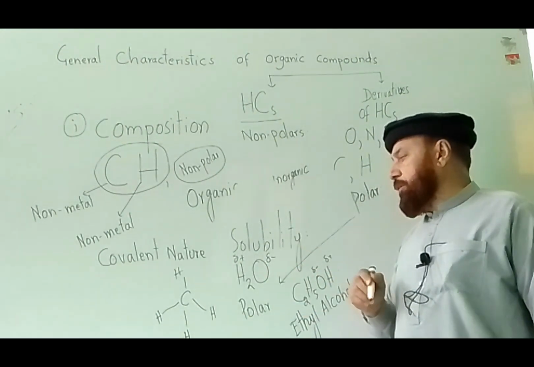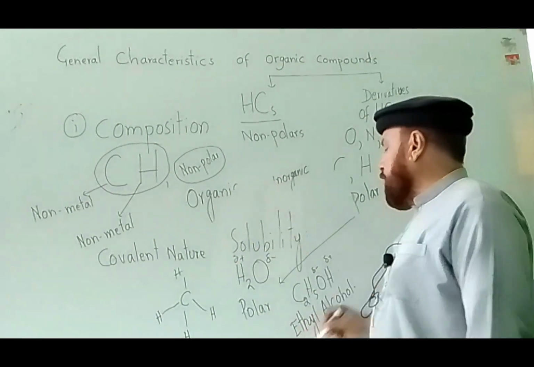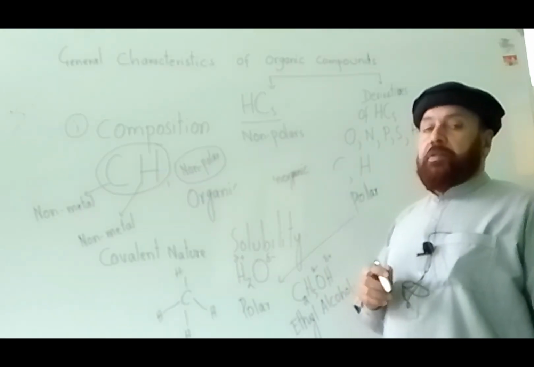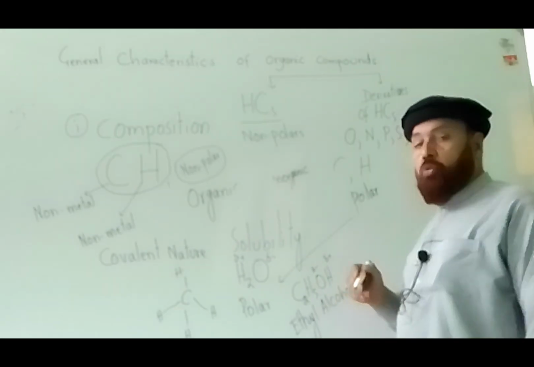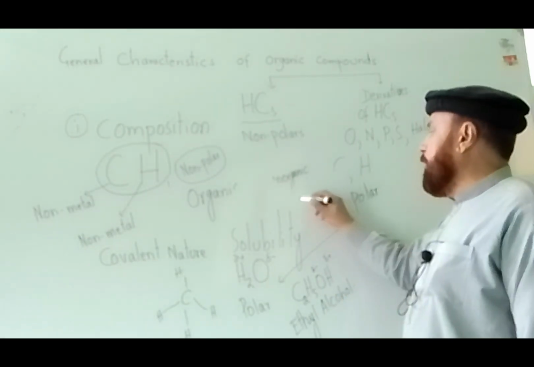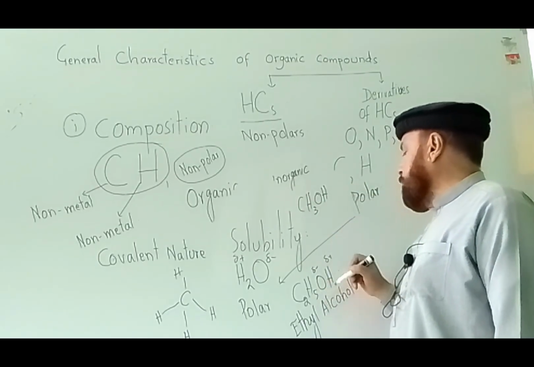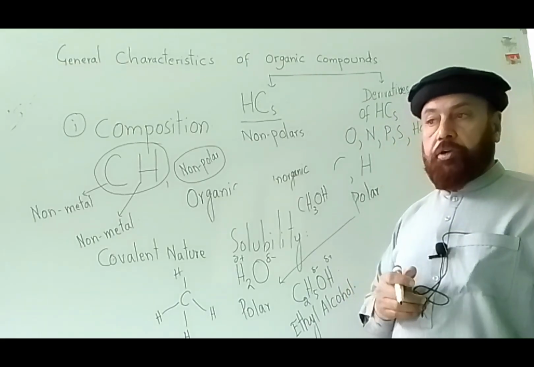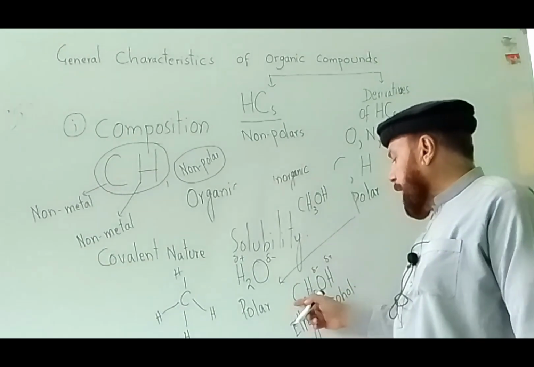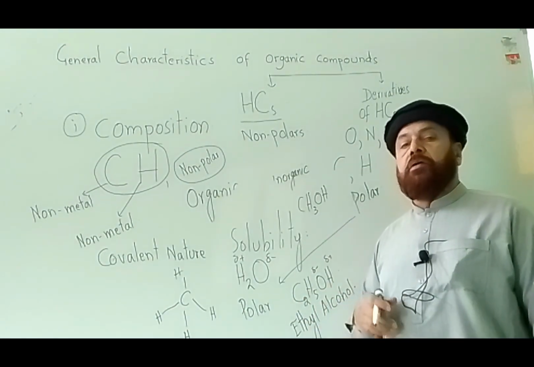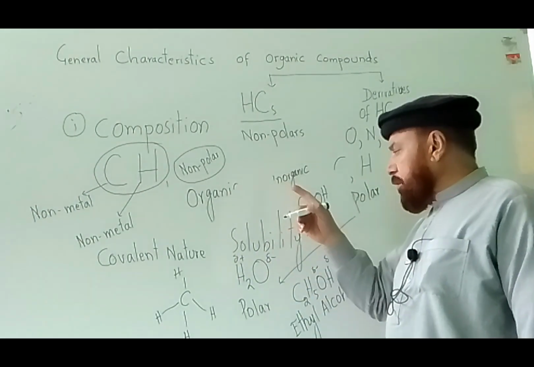Hydrogen bonding is present in water as well as in ethyl alcohol. Therefore, they are soluble, or rather the lower members of these alcohols are soluble in water. If we have CH3OH, C2H5OH, they are soluble in water. The rest of the alcohols, if they have a long chain of alkyl radical, are only very slightly soluble in water. So this is about the solubility.